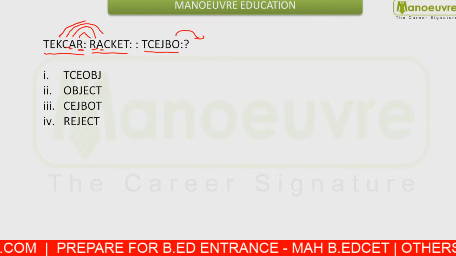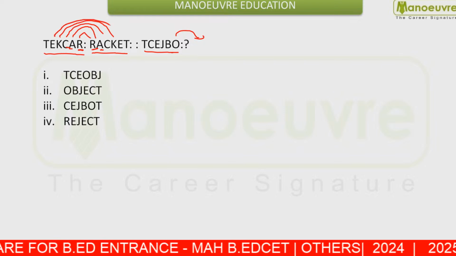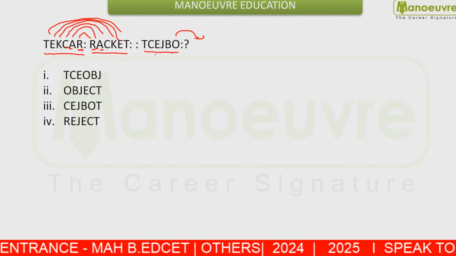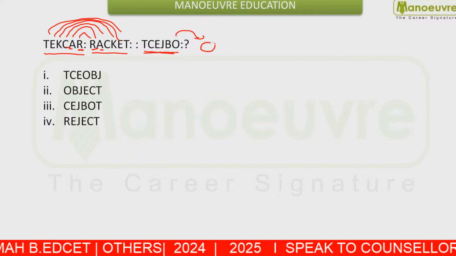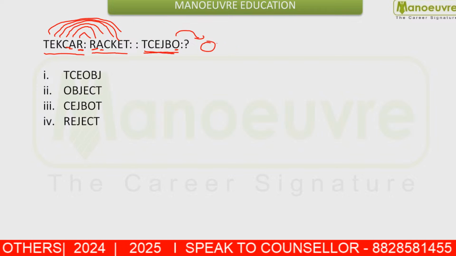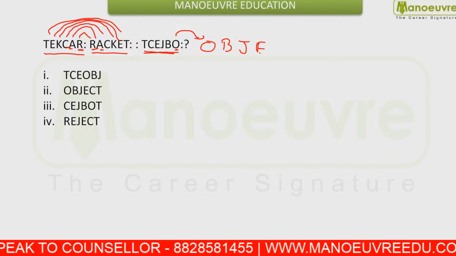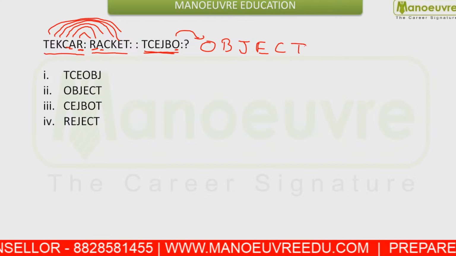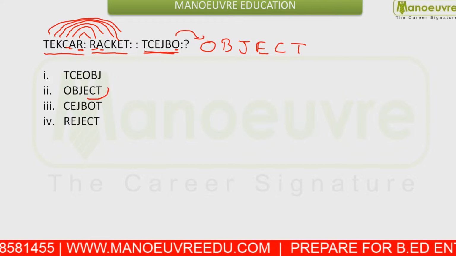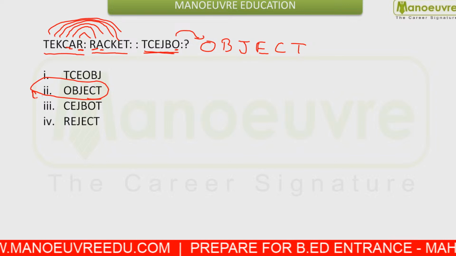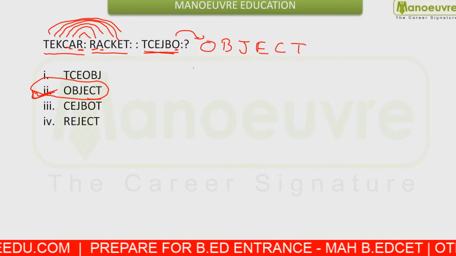This is moving, and so on. So you can say this is going to be written as what? The last term comes first, then you have B, then J, then E, then C, then T. So OBJECT should be your answer here. The second option, that is object, should be your answer.